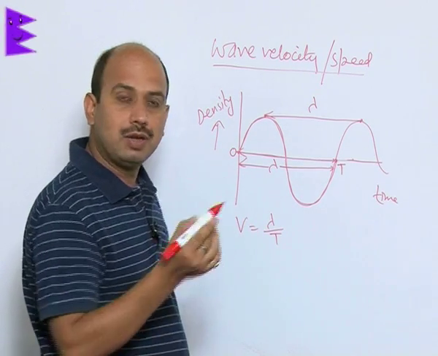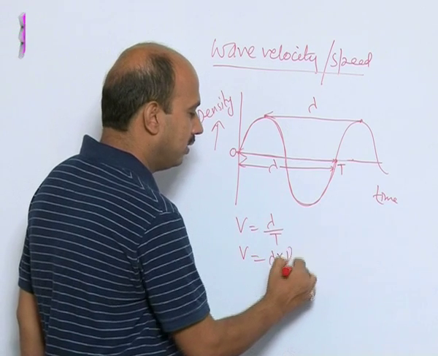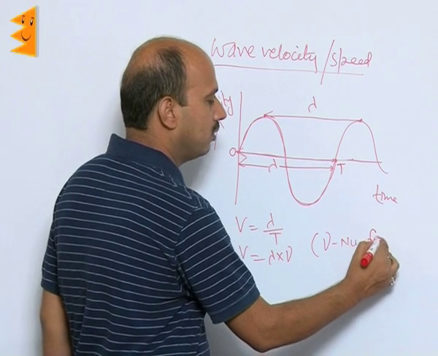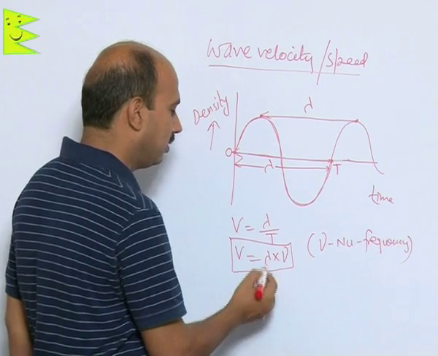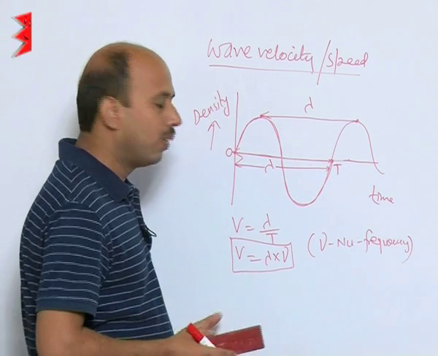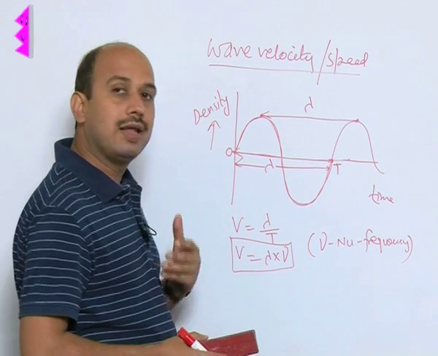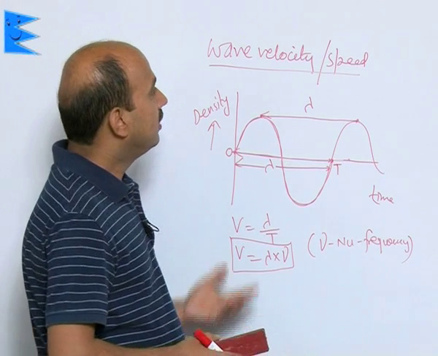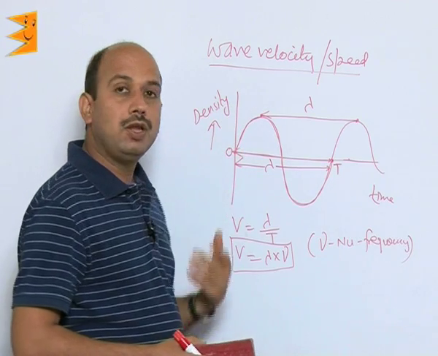1 upon t is known as frequency. So, we can write v is equal to lambda into nu, and this nu is the symbol for frequency. So, this is the relation between velocity, wavelength and frequency. By using this relation, if one or two quantities are given, you can calculate the third quantity. Suppose you are given the wavelength and the number of waves produced per second, you can calculate the velocity of the wave.